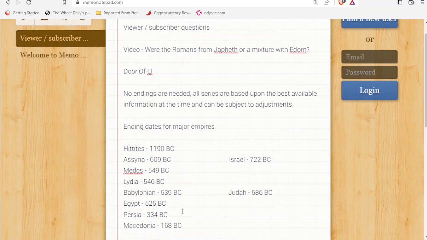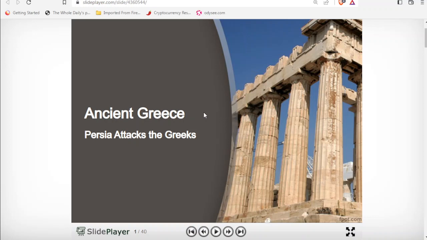With hindsight, we can see throughout history, Egypt has never fully recovered or become a powerful empire ruling over the nations again. So just a bit of a recap, and we can see here with these dates when these empires came to an end. Now we're going to build towards ancient Greece and Persia attacking the Greeks, because we're going to see how these Greeks start to rebel against the Persian rule. So we'll leave that till the next part.